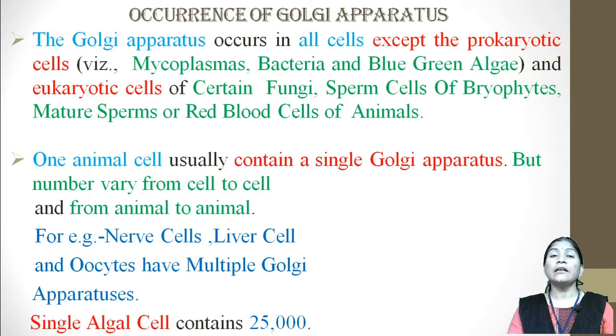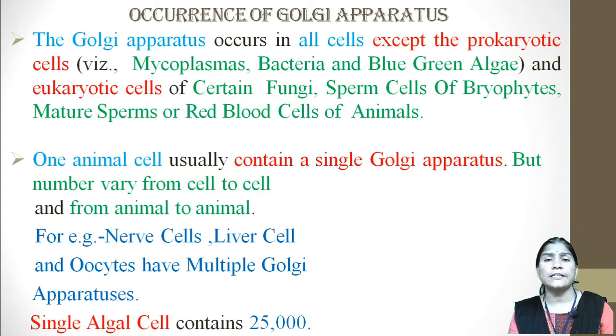Also, a single algal cell contains approximately 25,000 Golgi apparatus. Means in animals, generally in one cell only one Golgi apparatus is present, but when we take the example of an algal organism, in a single algal cell there are approximately 25,000 Golgi apparatus.